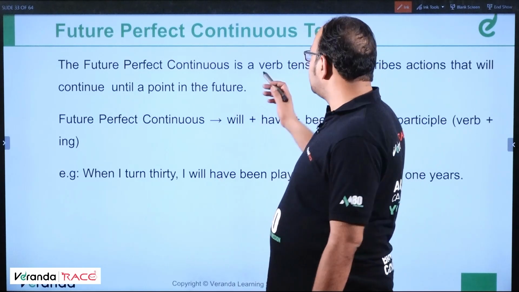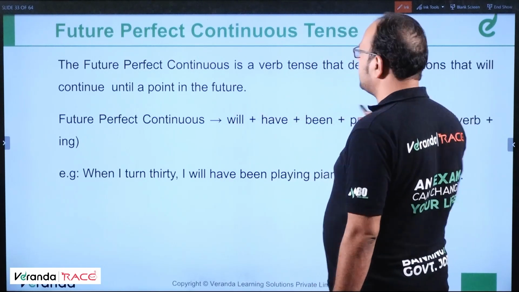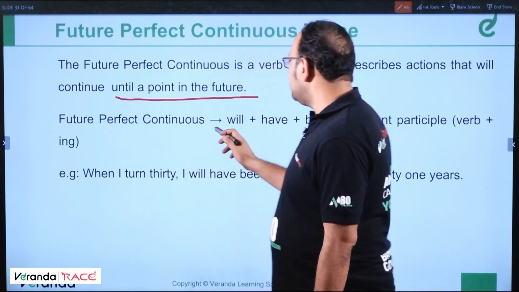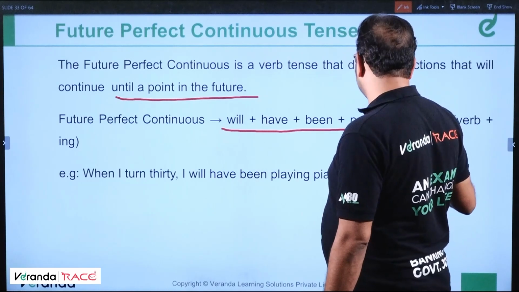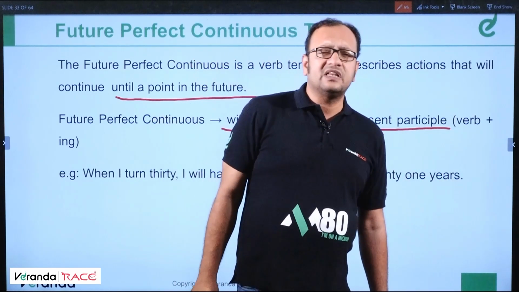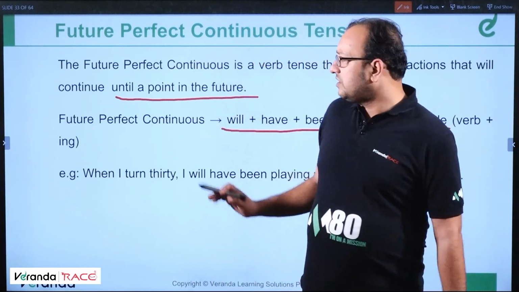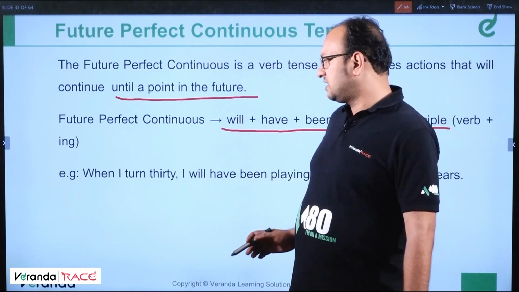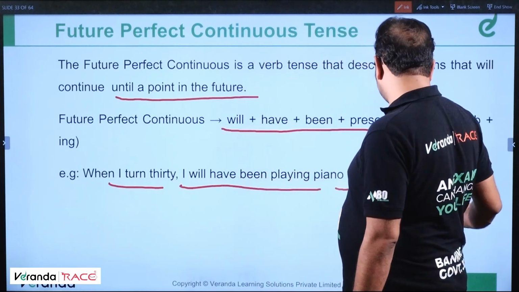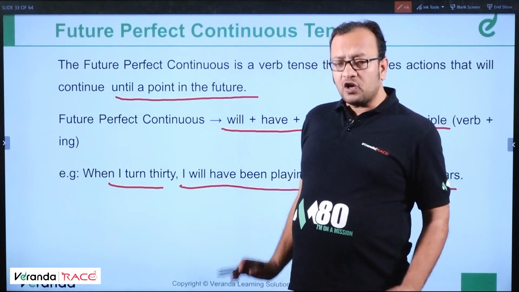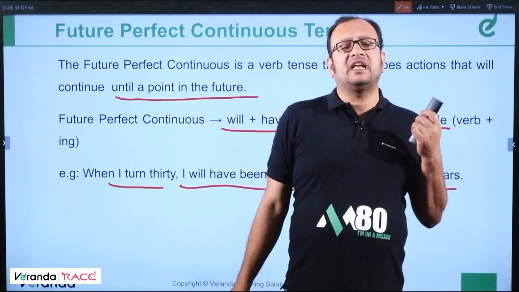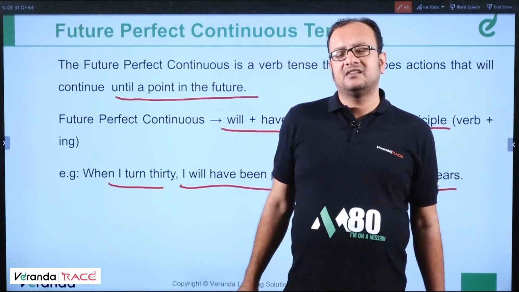Future perfect continuous is a verb tense that describes actions that will continue until a point of time in the future. For example, the structure is "will have been" plus the present participle: will have been doing, will have been completing, will have been writing, will have been dancing, will have been eating, will have been playing. All these structures are of future perfect continuous. Example: when I turn 30, I will have been playing piano for 21 years. Or he will have been working in the organization for the next 20 years.